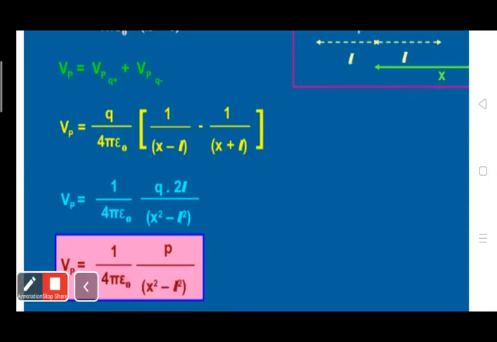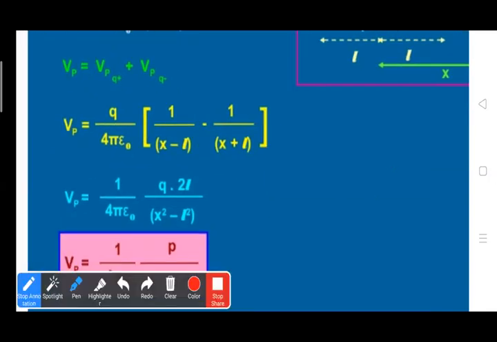So we can write VP equals 1 upon 4 pi epsilon naught times P upon X square minus L square. Since X is much greater than L, L can be neglected.